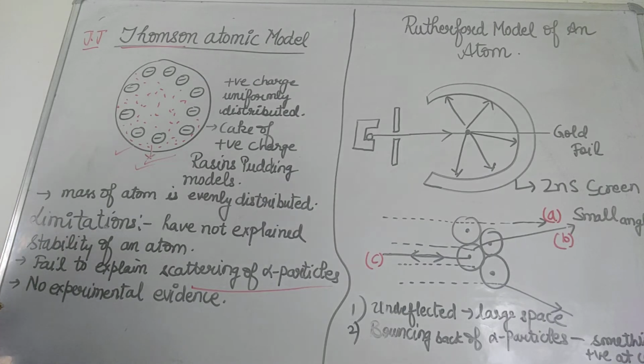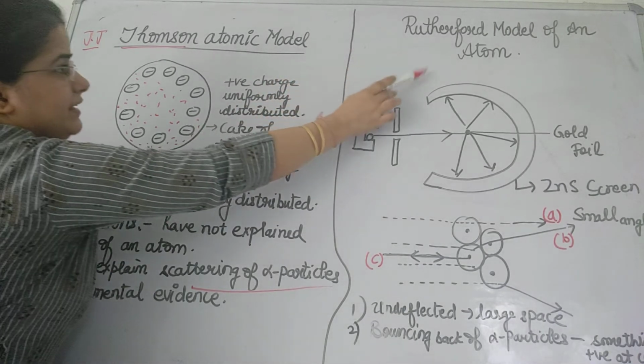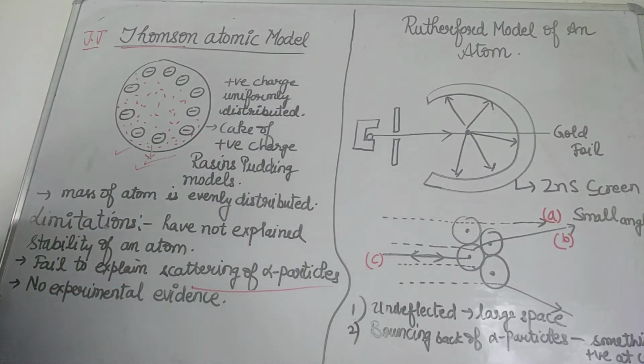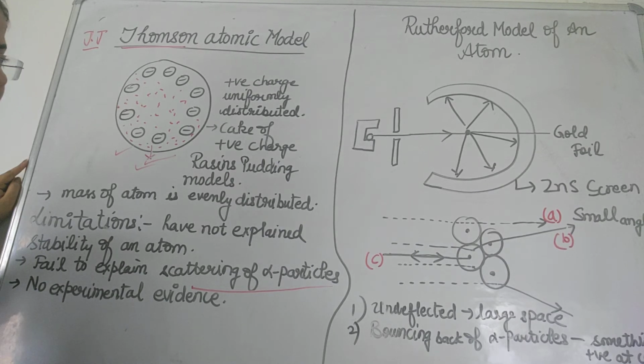Now let's discuss the Rutherford model of an atom. You can look at it, Rutherford model of an atom. What did they do in this model? They bombarded a target of atoms with subatomic particles. These projectiles are called alpha particles, right? So alpha particles are high energy positively charged helium ions. I discussed in today's class also that alpha particles are positively charged and have mass equal to the mass of helium, that is 4, and atomic number 2.